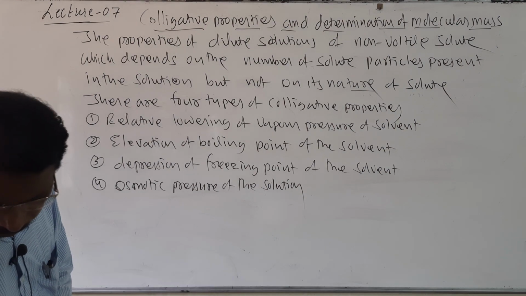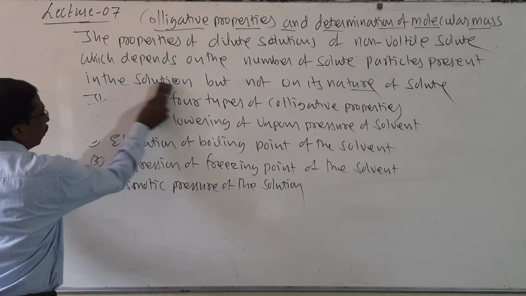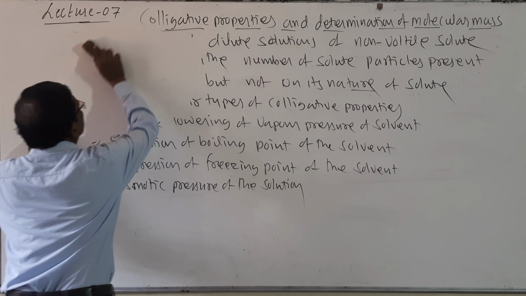So the first one is relative lowering of vapor pressure of solvent.